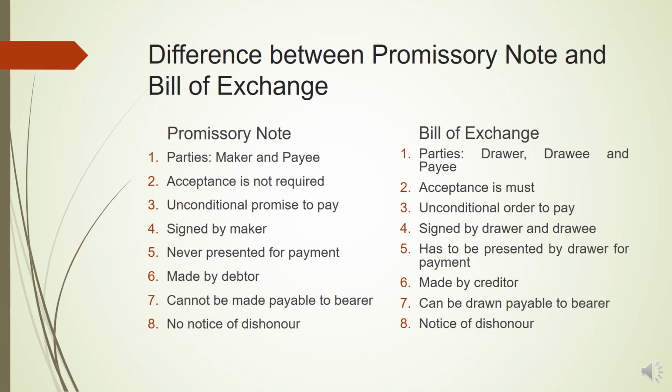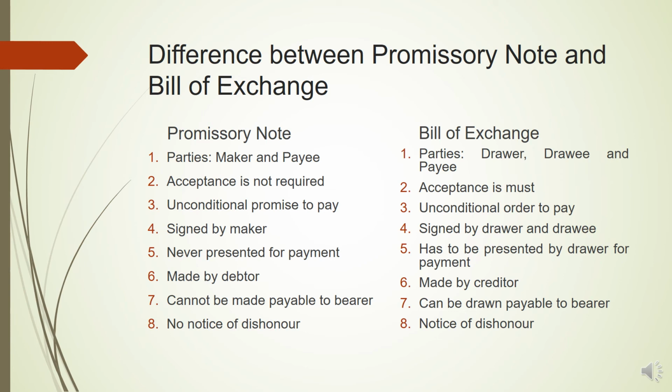Third, unconditional promise to pay. So promissory note is an unconditional promise by the debtor to pay certain sum of the money to the creditor. But bill of exchange is an unconditional order which is given by the creditor to pay certain sum of the money by the debtor.